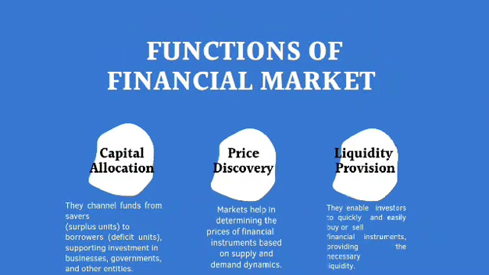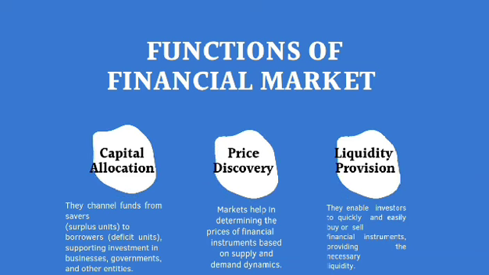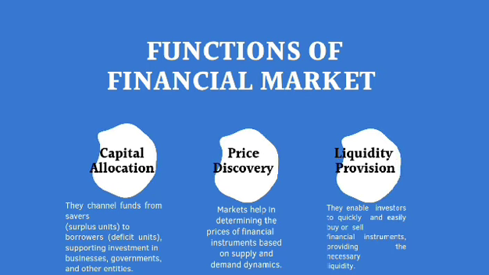Why do financial markets matter? Now, let's talk about the main functions of financial markets. First function is capital allocation, meaning they direct money to businesses and projects that need it most. Second is price discovery. Markets help decide the fair price of financial assets based on supply and demand. And third function is liquidity provision, meaning they make it easy for investors to buy or sell assets quickly.